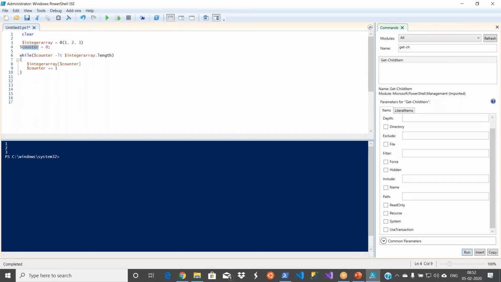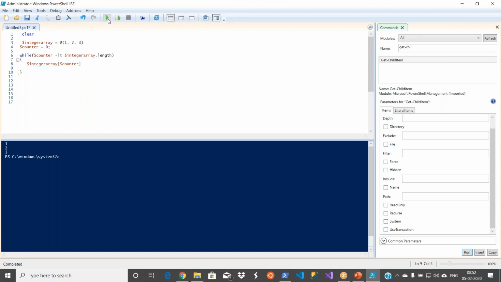So when you are using a while loop, you have to initialize the counter variable outside your loop, and you have to increment it inside your loop. You see I'm using plus equal to 1, but either you can use $counter equal to $counter plus 1, or the same, because both will give the same output.